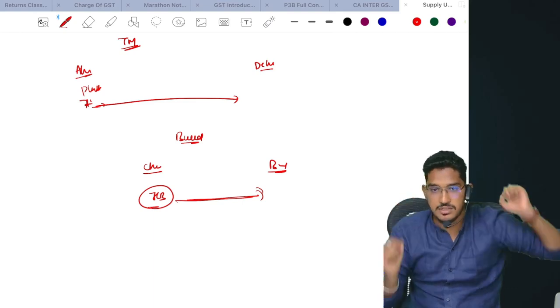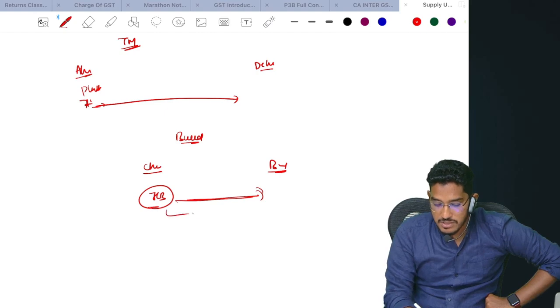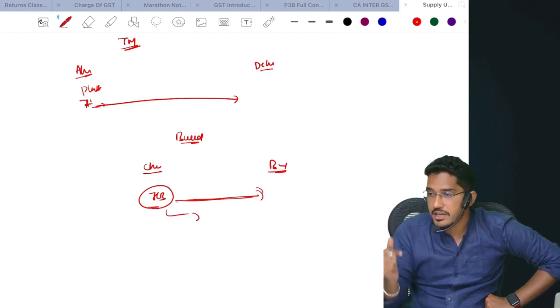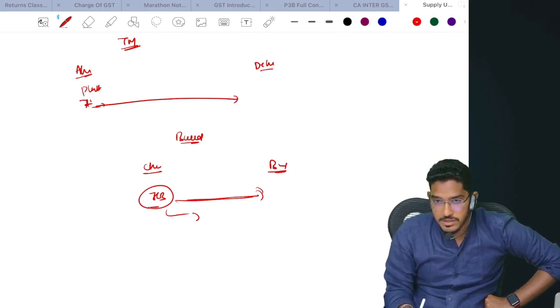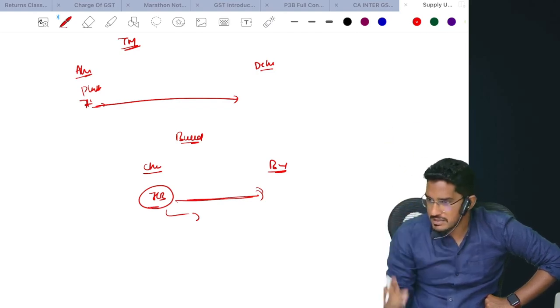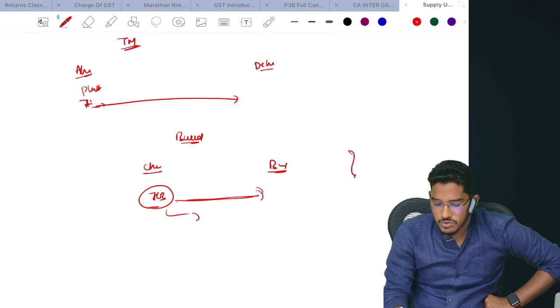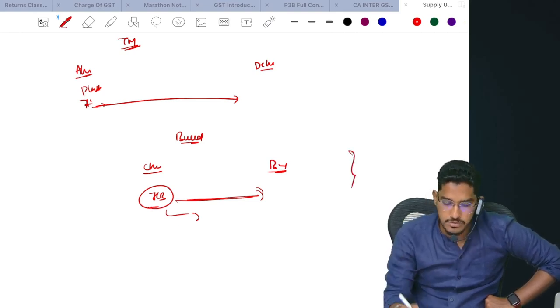Once again, here a smart GST officer has come. He determined that it is a supply of goods between two distinct persons. He determined the value of the JCB, and he treated it as supply under para number 2 of Schedule 1, and he started harassing the taxpayers. So then recently, more or less the same logic, whatever logic they have told previously, the same logic they have also told you. Here you don't treat it as a supply.